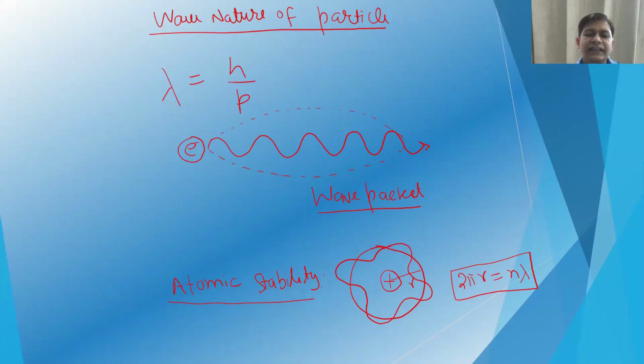Then this electron can be represented by a wave which has a wavelength lambda equal to the Planck constant divided by the momentum, and the momentum can be calculated from the accelerating voltage. This wave nature of the particle was used to explain atomic stability, including the quantization of different orbitals and stationary states.